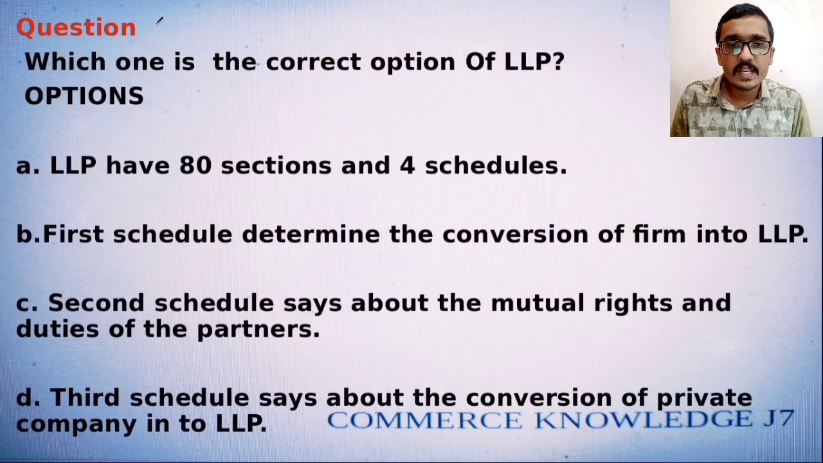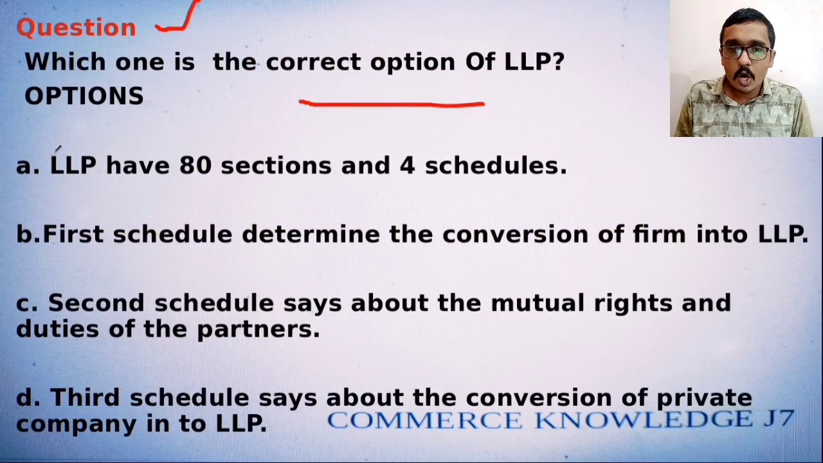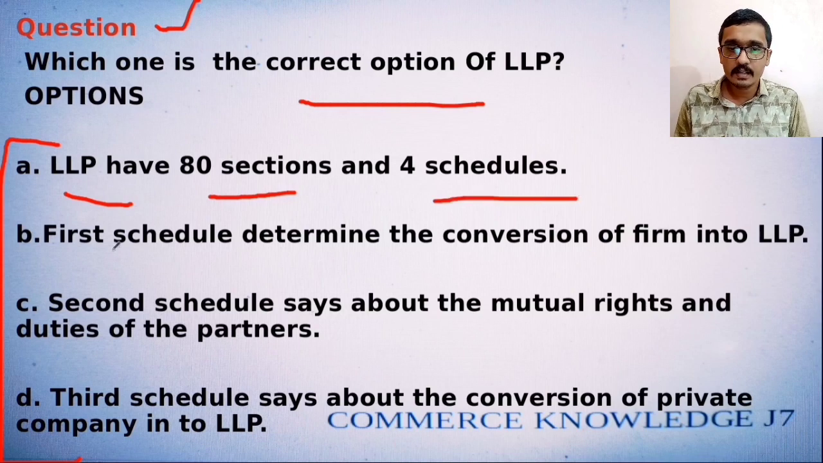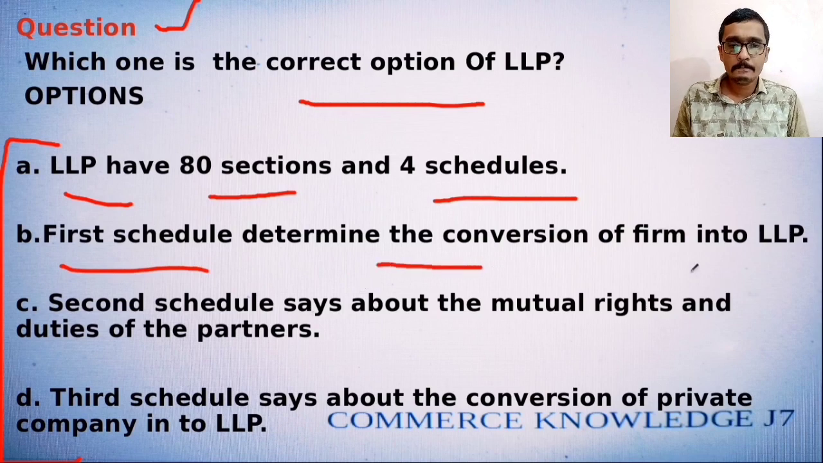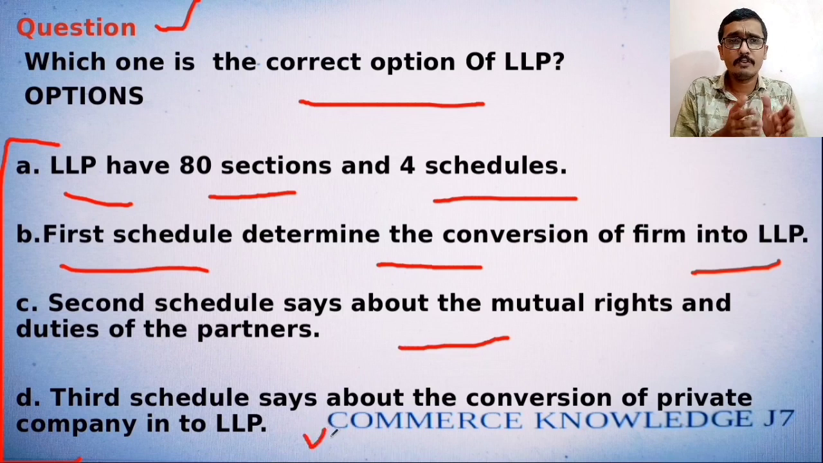The question is, which one is the correct regarding LLP? LLP means Limited Liability Partnership. Which one is the correct option regarding LLP? Option A: LLP has 80 sections and 4 schedules. The second option: first schedule determines the conversion of a firm into LLP. Second schedule says about the mutual rights and duties of partners. The final option: third schedule says the conversion of a private company into LLP.